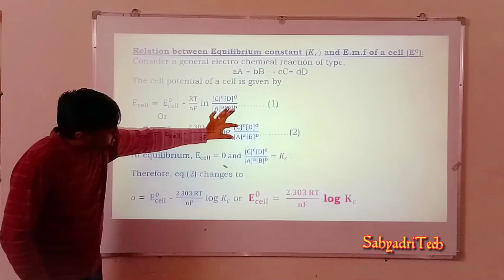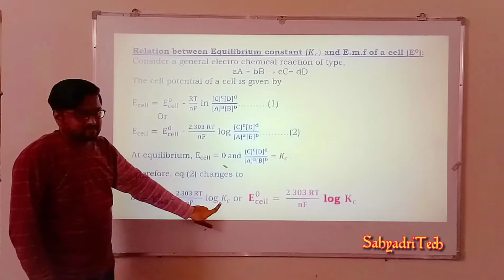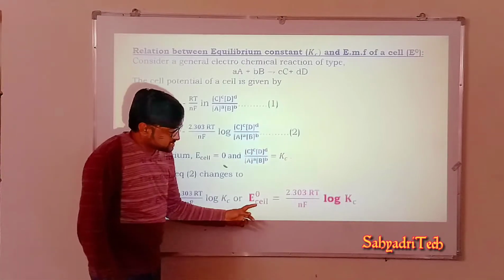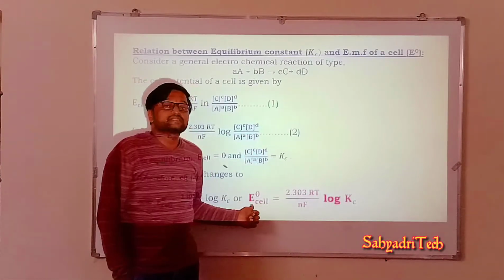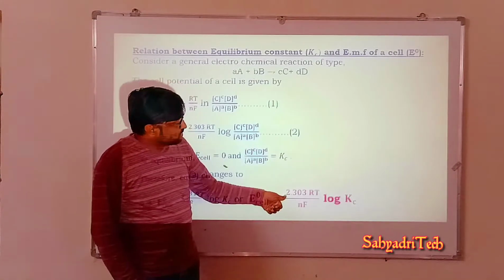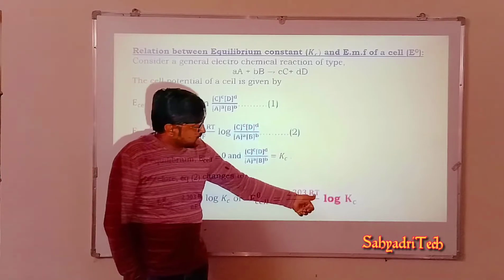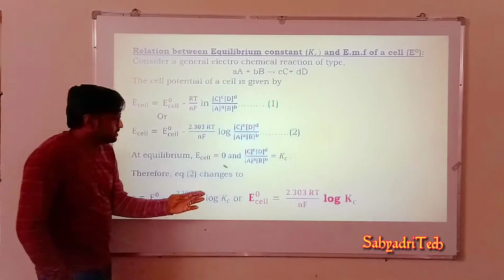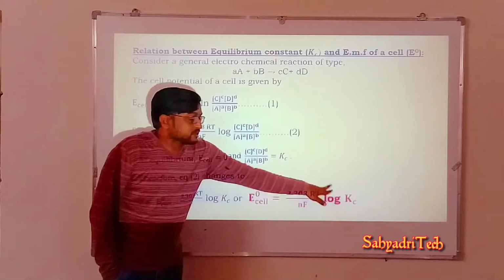So instead of writing this quantity, what are we writing? Kc. Or else, if you rearrange it, what do we get? E naught cell is equal to, so now we are getting the standard electrode potential. So E naught cell is equal to plus 2.303 RT by nF log Kc. So this equation is to be remembered here.